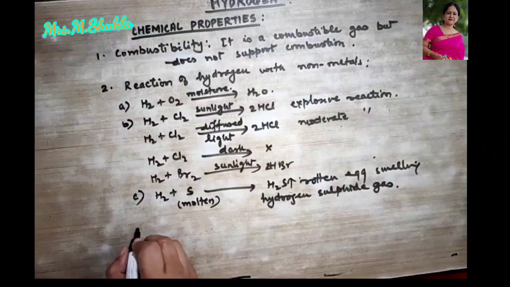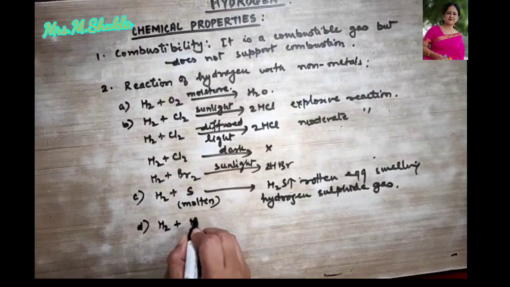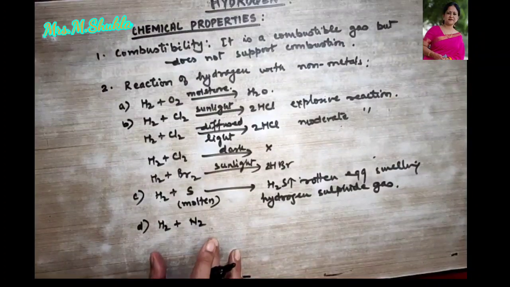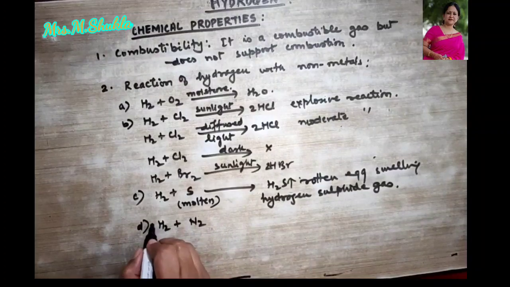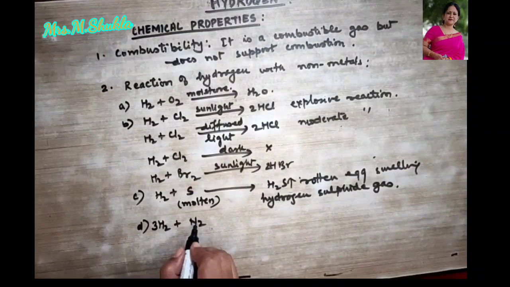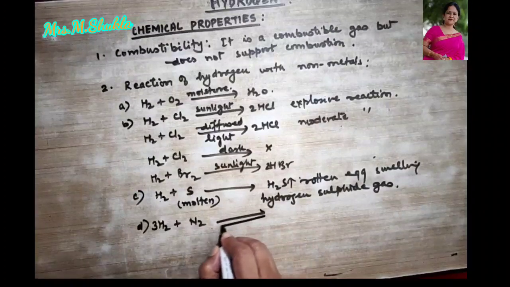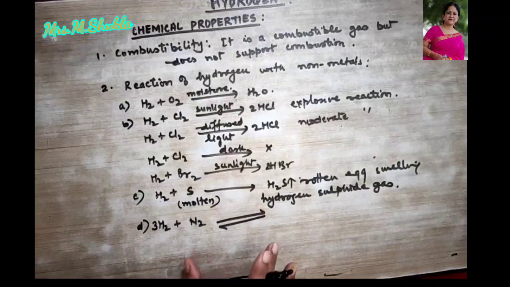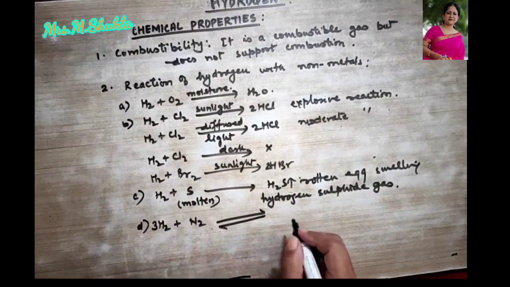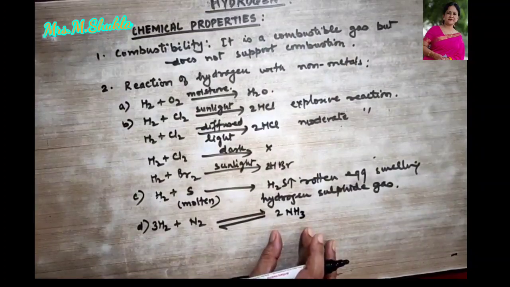Okay. Then the next one is when hydrogen combines with nitrogen. Now understand the ratio of hydrogen and nitrogen first. So 3 parts of hydrogen and 1 part of nitrogen combine, but they also show a reversible reaction, right? What are the special conditions required for this reaction to proceed and to form 2 volumes of ammonia?